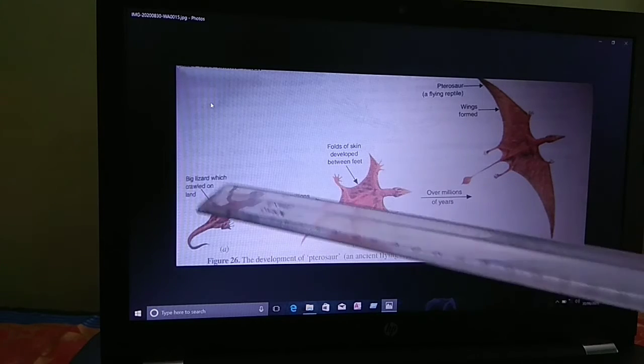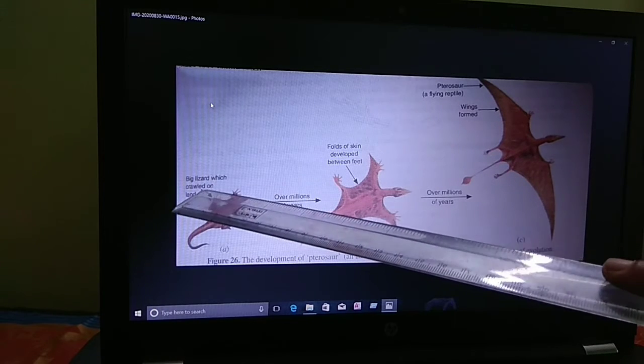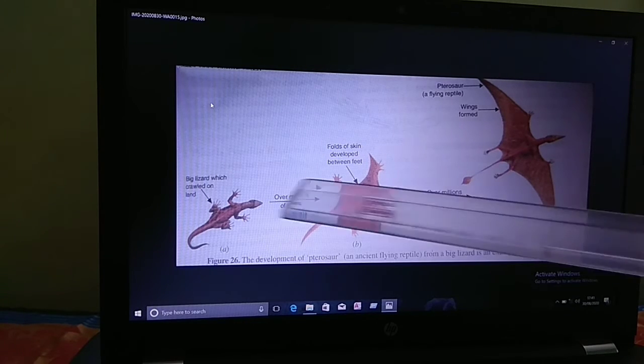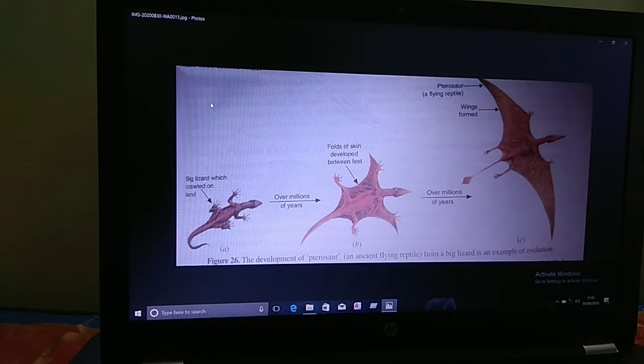You can see this one is the big lizard which crawled on land. Its life began as a big lizard which could just crawl on land.